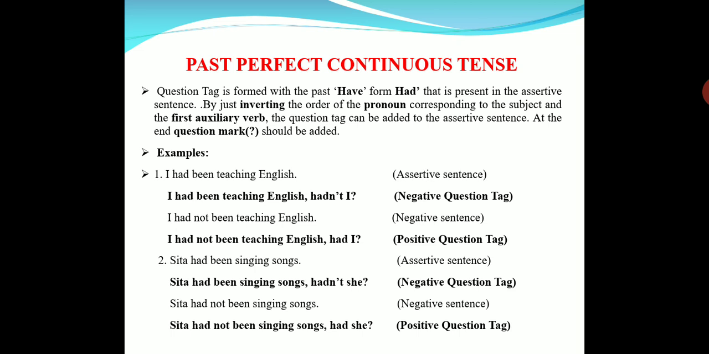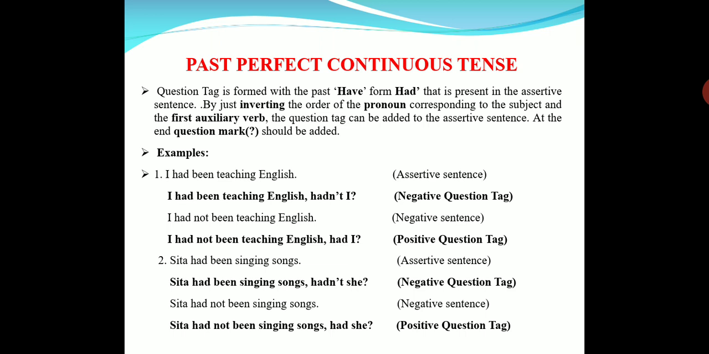Now let's see in the past tense what happened. Simple past, what did we write? Did. We began the question tag with did. If the sentence is positive, we write didn't. If the sentence is negative, we write only did. And after that, what did we add? Just the pronoun. Didn't I? Did she? Like that.